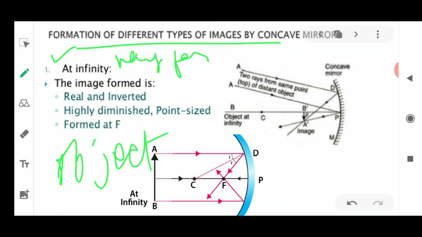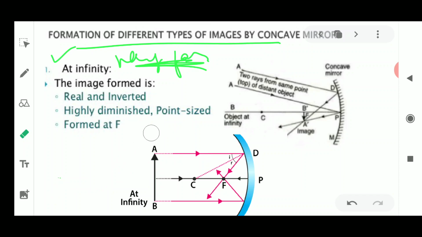So the first case we will discuss is the image when the object is placed at infinity. Infinity means we don't know where these rays are coming from. When the object is at a very large distance, very far away, we say it is at infinity.